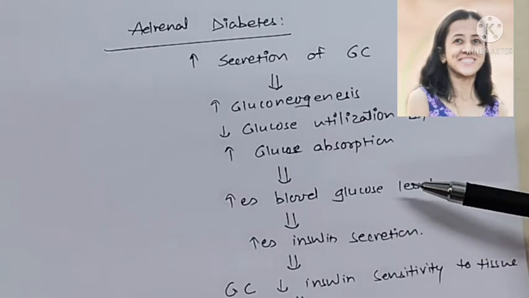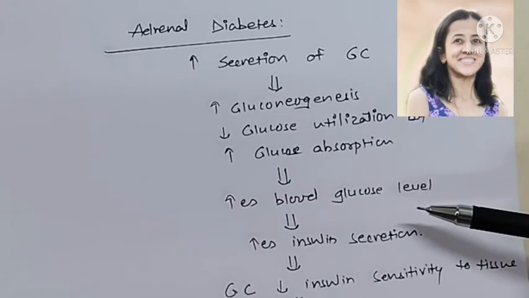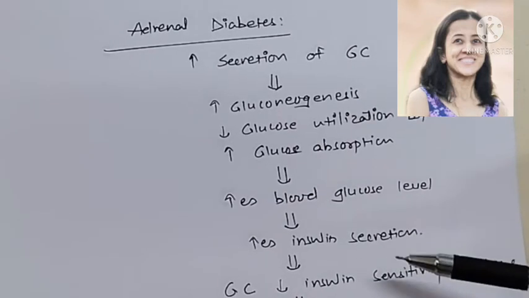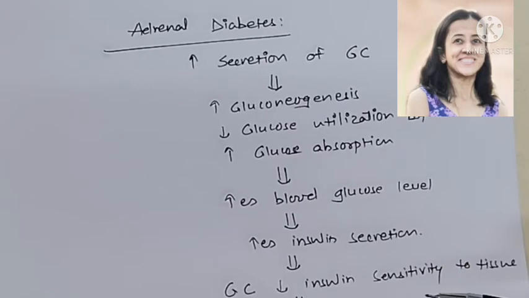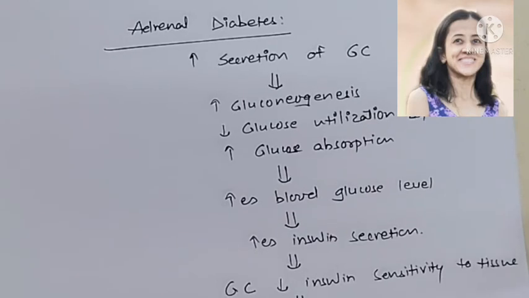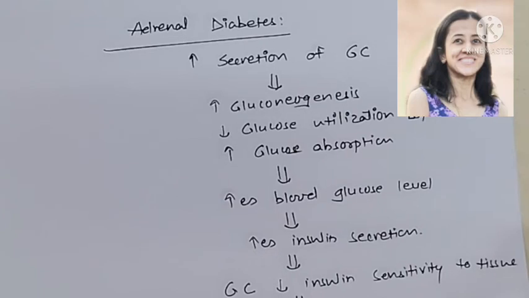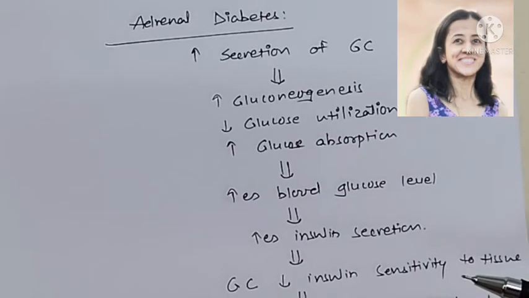Because of this, insulin secretion is increased, but with a high glucocorticoid level, the sensitivity of many tissues, mainly skeletal muscle and adipose tissue, to the stimulatory effect of insulin is reduced. That condition is known as insulin resistance, or decreased insulin sensitivity, and it results in an increase in the blood sugar level. Meaning that in spite of the increase in insulin, our blood sugar cannot be controlled, and this is adrenal diabetes.